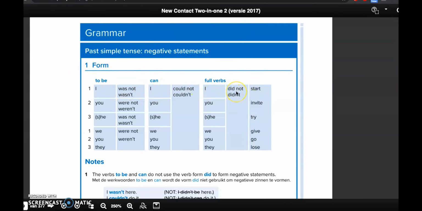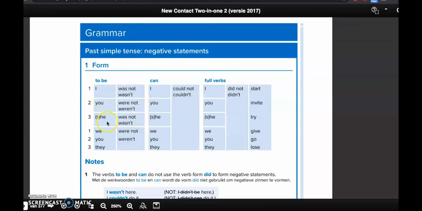verb to do. So when you want to make to be negative, I was, I wasn't. I wasn't in the short form, I was not in the full form. When we continue, it becomes you were not or you weren't. He or she was not, he or she wasn't. You know that you can use both forms, short form and full form.